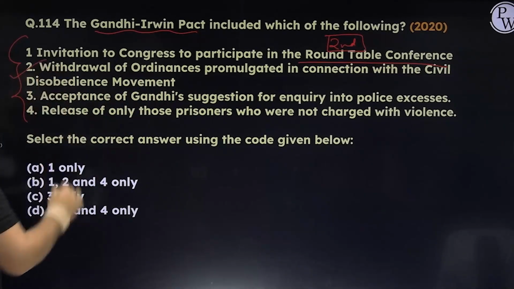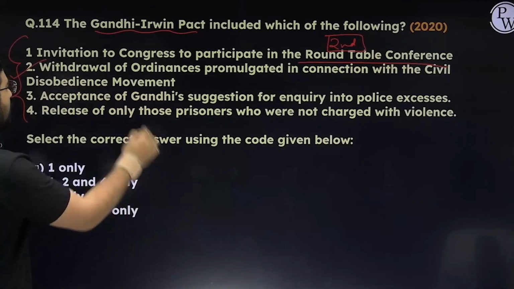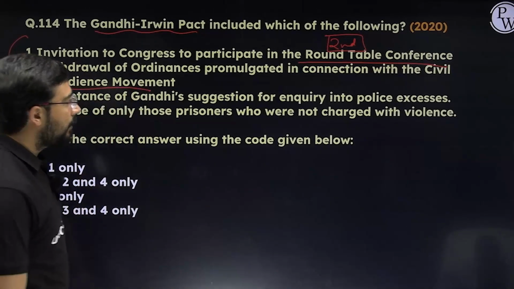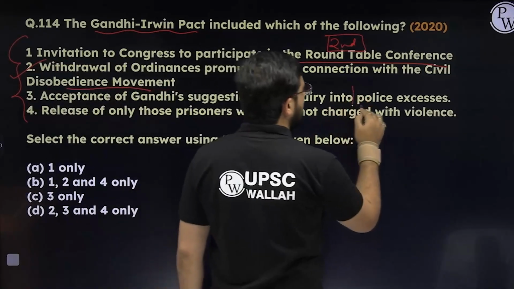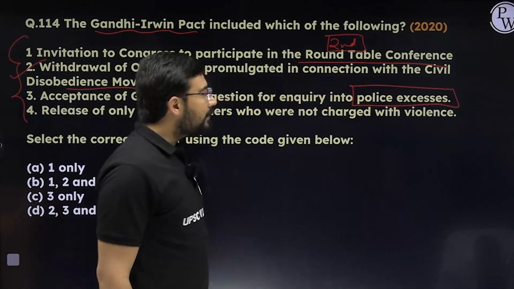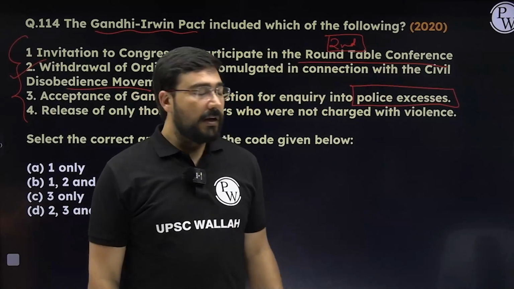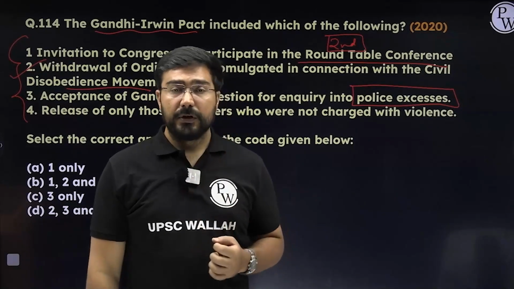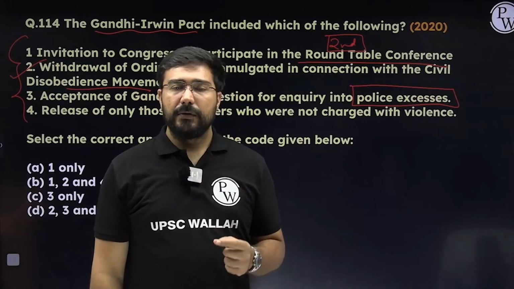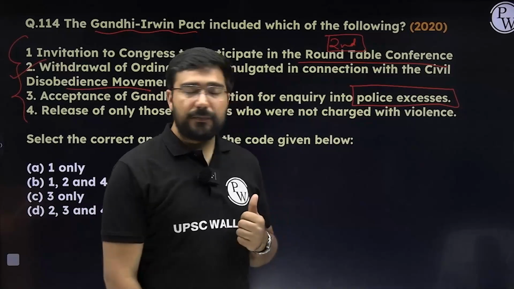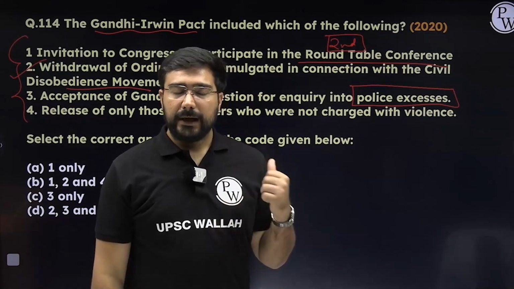Second, withdrawal of ordinances promulgated in connection with the civil disobedience movement. The second was also correct. Third, acceptance of Gandhi's suggestion for inquiry into police excesses. This was the area which was not accepted by the British. Gandhiji gave this as a proposal that whatever excesses had been done by the police should be taken into consideration. But we do not see any kind of acceptance by the British.